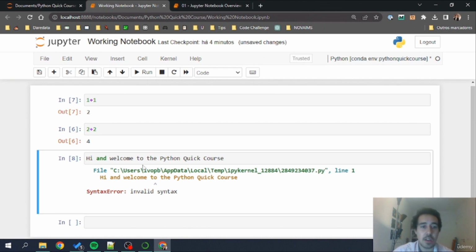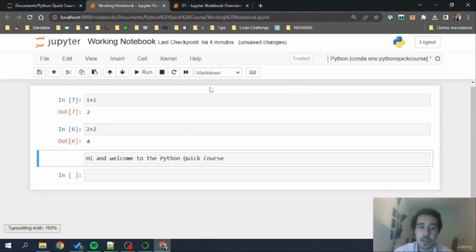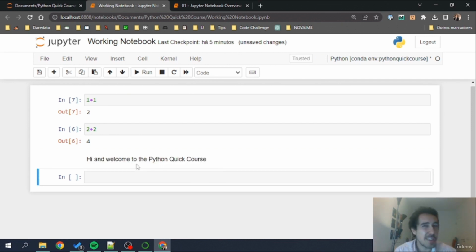That's easy. I go here, select this cell, and change here to Markdown. Okay, changing it to Markdown, notice that the in disappeared. This is a nudge telling me this is not code, this is not going to be interpreted as code, but it's going to be interpreted as text. If I hit run on this cell, what I do is really writing a paragraph in this notebook, but this is never interpreted as Python code, nor is trying to be interpreted as such, and will not interact as Python code. So these are the two most important types of cells that we have in notebooks.